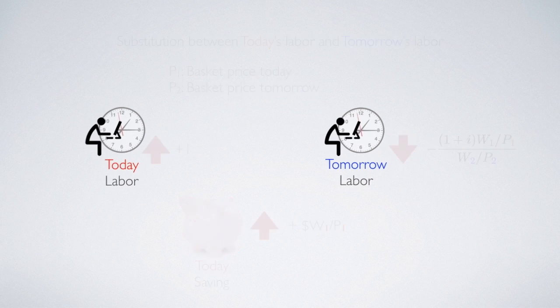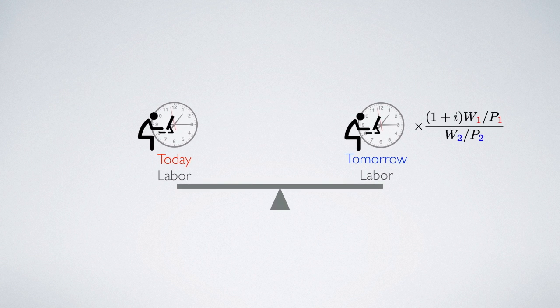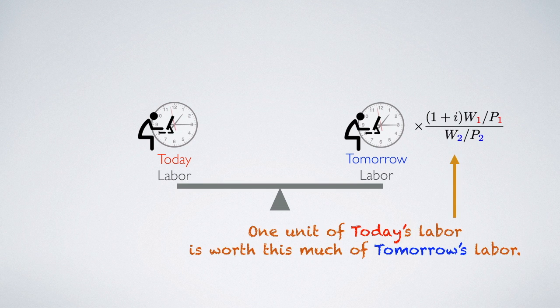So what we have here is that there's a trade-off between today's labor and tomorrow's labor. And on the right side of the seesaw, these values represent 1 unit of today's labor, how much it's worth in terms of tomorrow's labor unit.